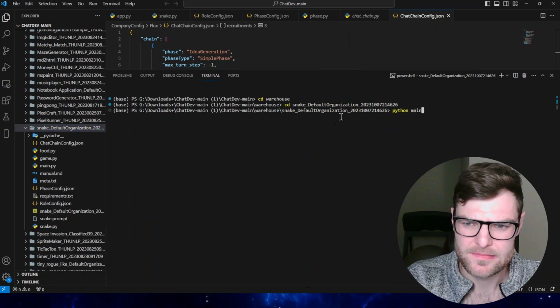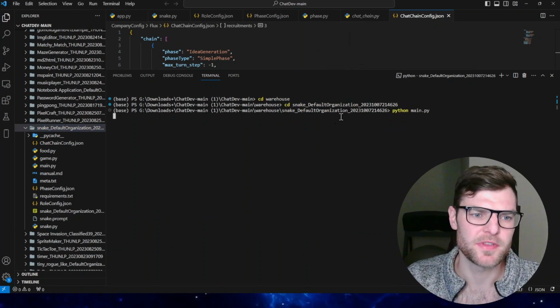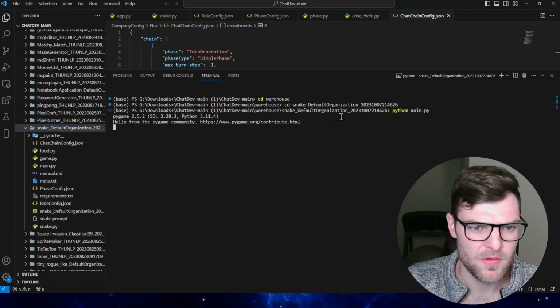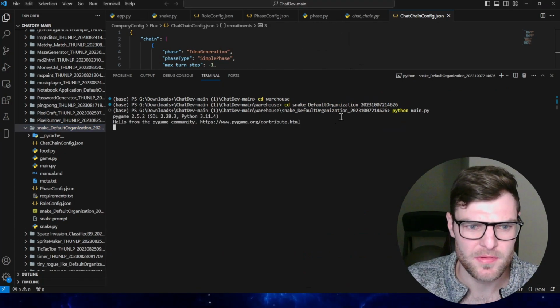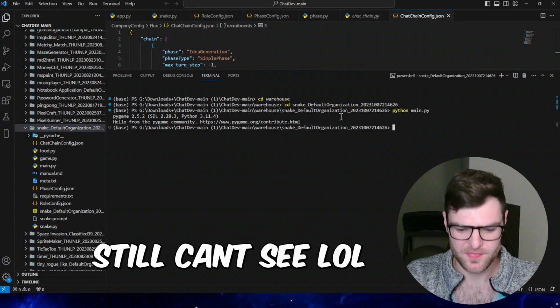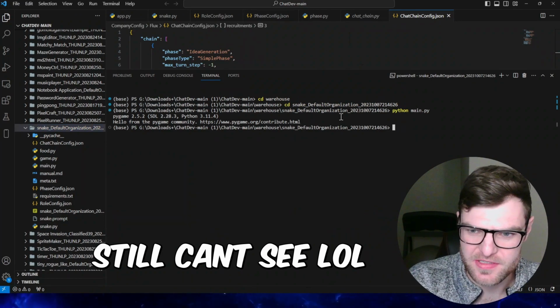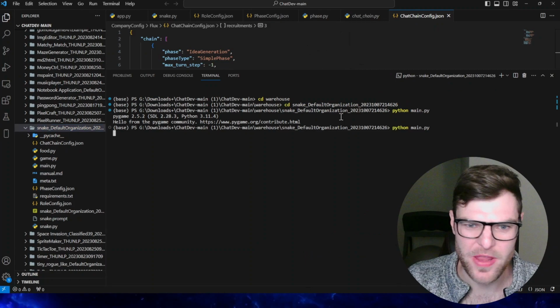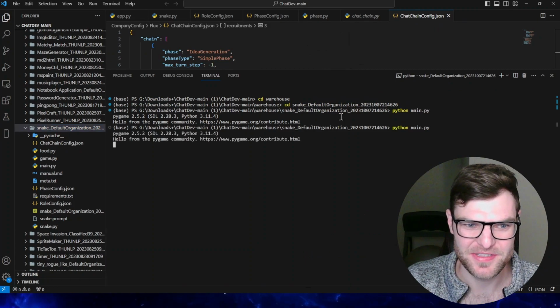Python main.py. See if this one is normal. Hello, keep on turning. Whoa. So this is the one I created yesterday. So let's just see. This one's way too fast. Look at how fast it goes as soon as it turns on.